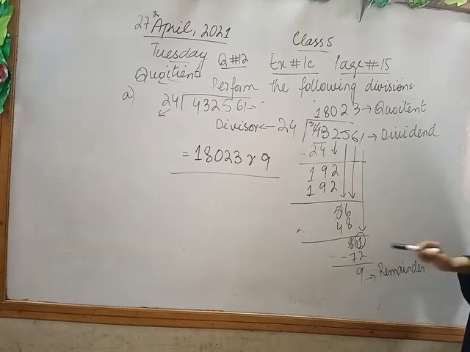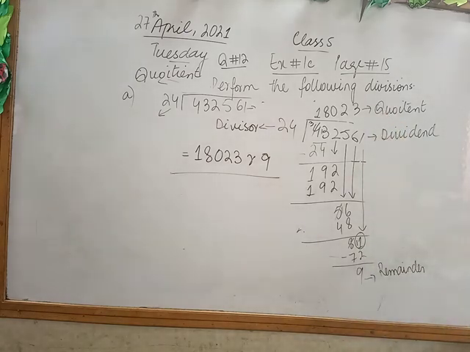In the end I have 9, which is a single digit number. So that's why I will stop here, and 9 is known as the remainder in this. Okay, and the quotient is 18023. This is how we can solve 6-digit numbers, how we can divide a 6-digit number by a 2-digit non-zero number.